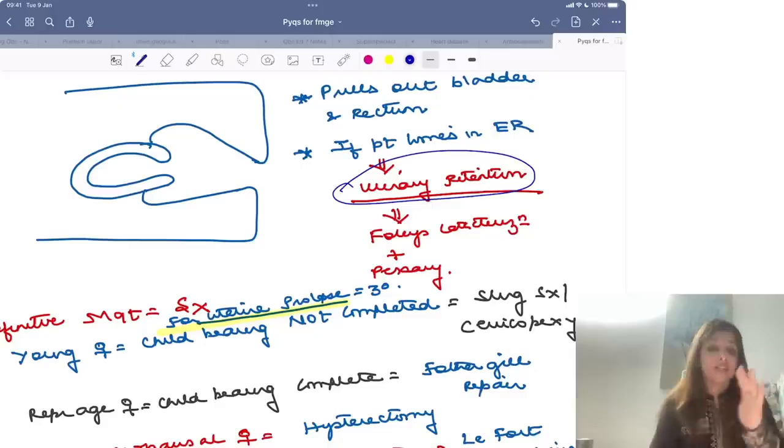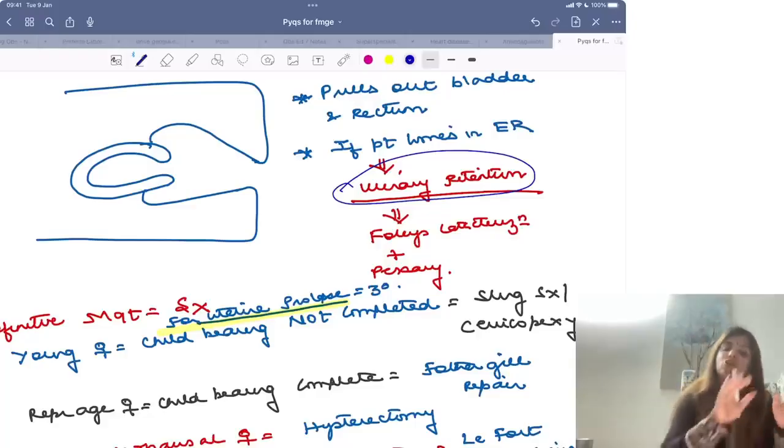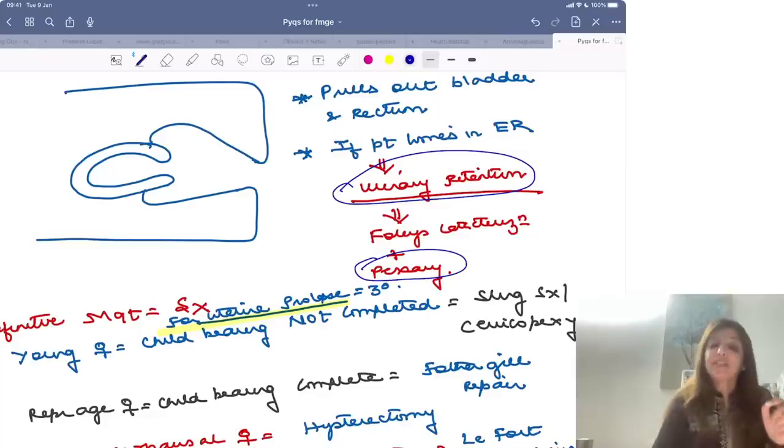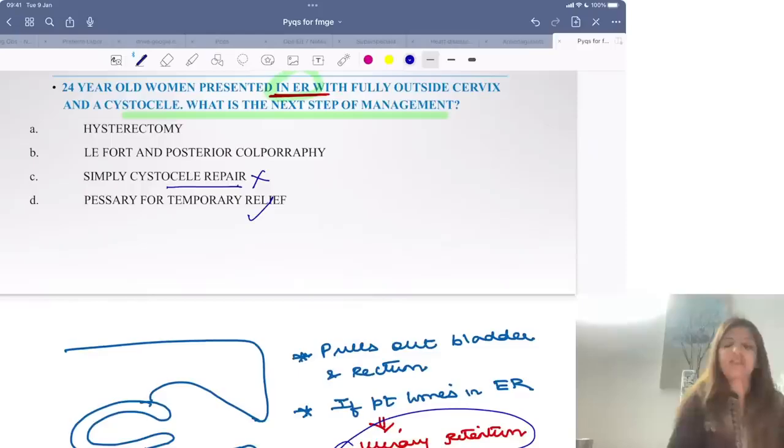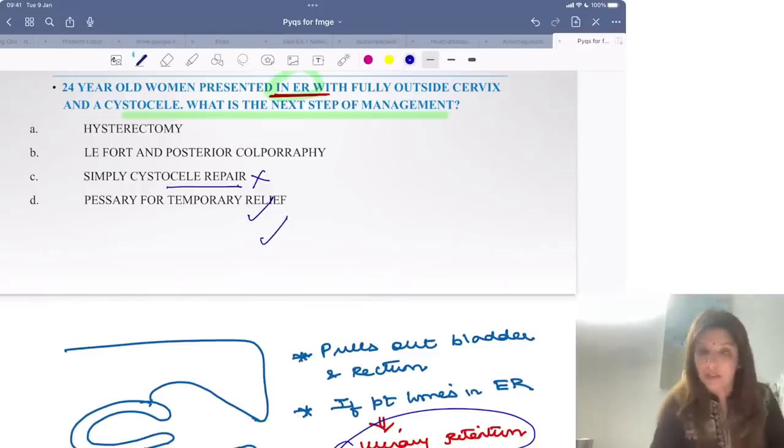For this urinary retention we will put a Foley's catheter, and so that she does not have urinary retention further, I want the uterus to be in a normal position, and that is why I am going to put a pessary, right? So this is the next step in management, Foley's catheterization plus a pessary. So a pessary for temporary relief.